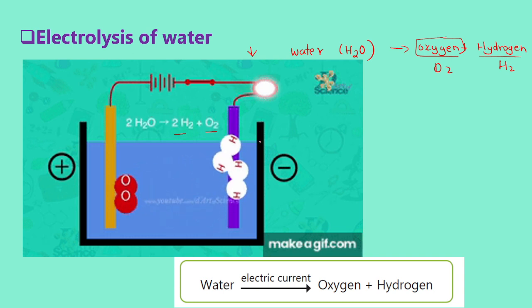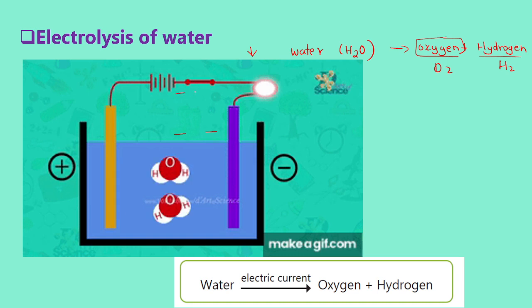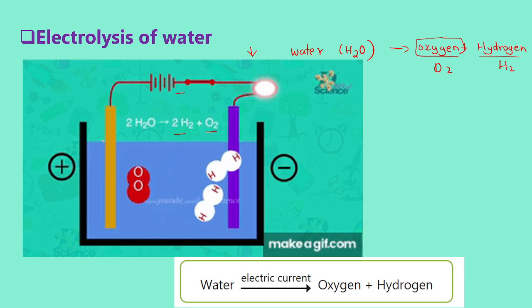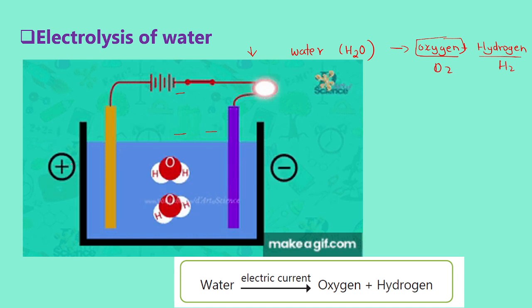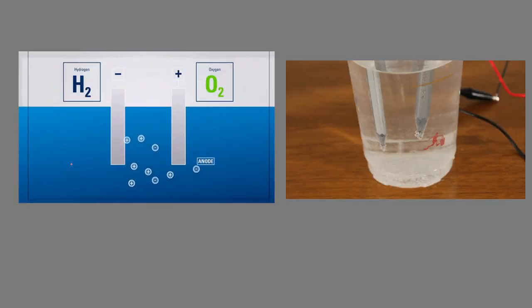Hydrogen gas is getting deposited at the negative terminal, and the oxygen gas is getting deposited at the positive terminal of the electrolytic cell. This animation helps us understand the process of electrolysis of water in detail.